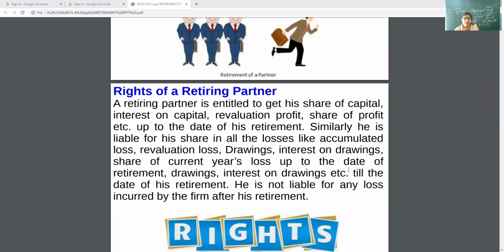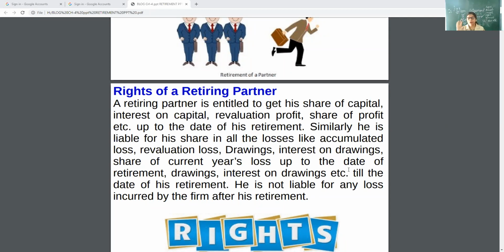Similarly, he is liable for his share in all the losses also, like accumulated losses, revaluation losses, maybe some amount withdrawn by him, interest on drawings, share of current year's loss up to the date of retirement, etc. He is not liable for any loss